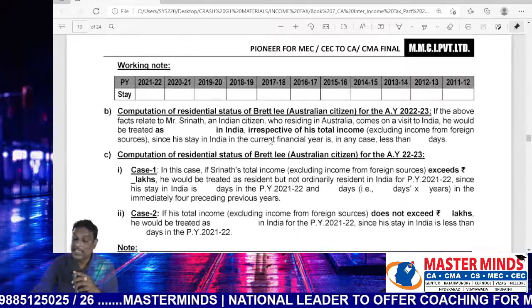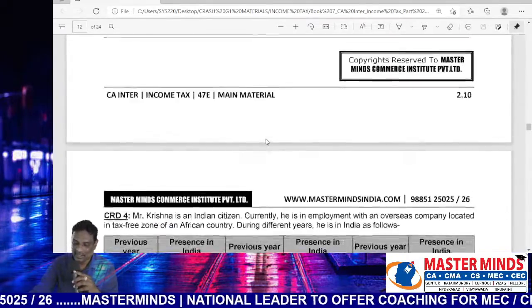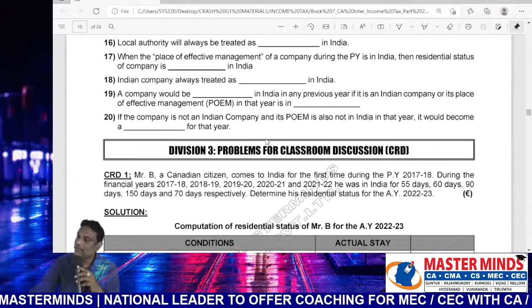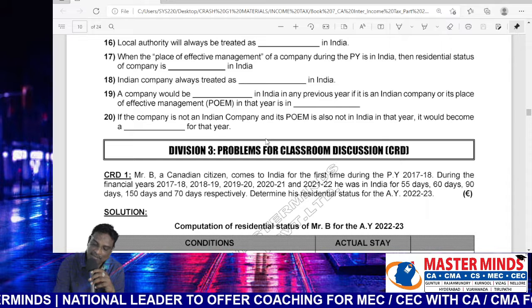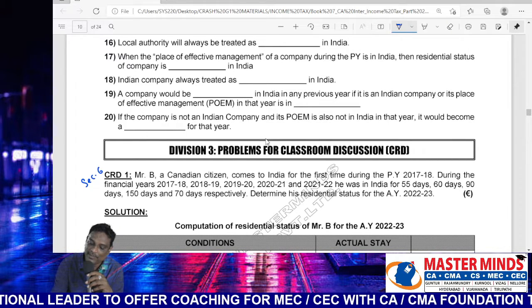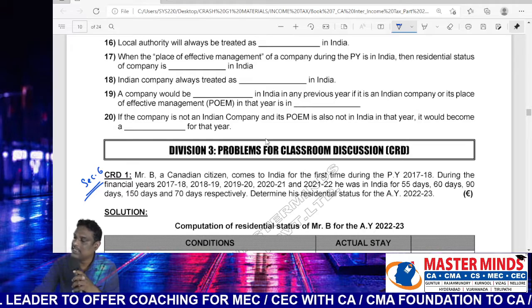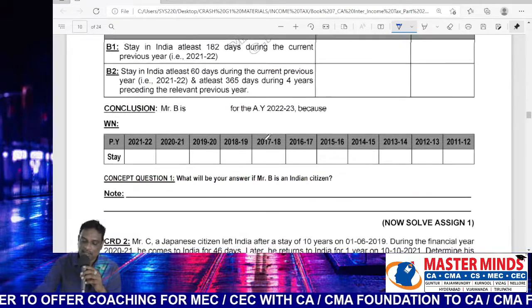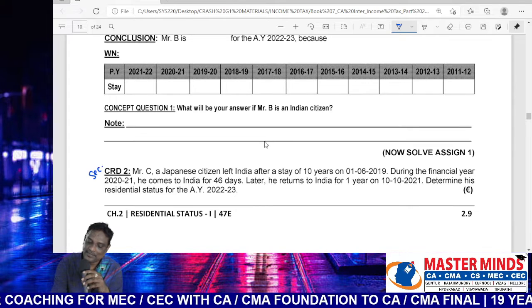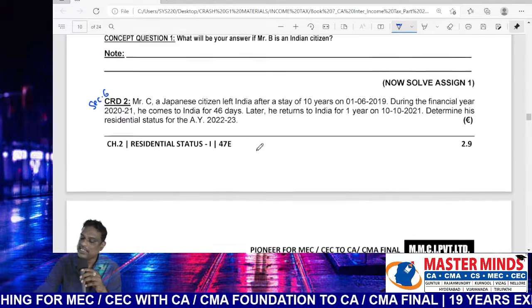Problem number 1 relates to section 6, determination of residential status. Problem 2 also relates to section 6, determination of residential status.